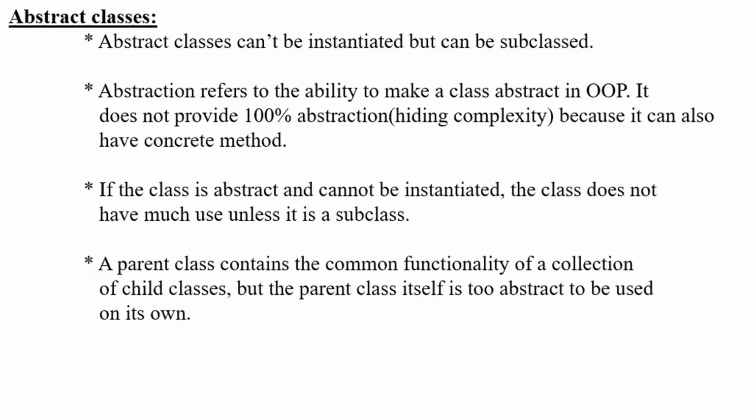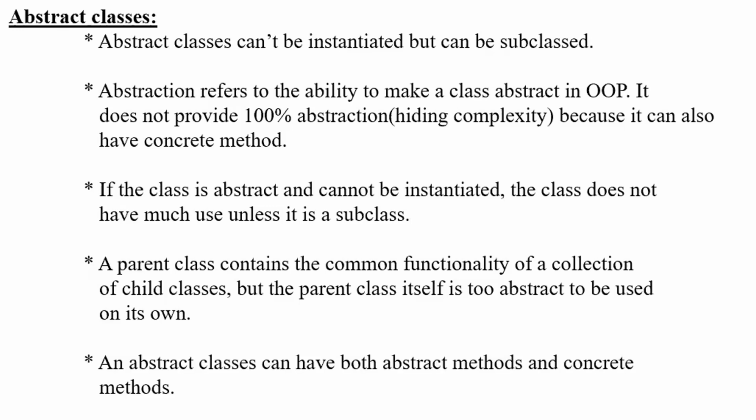In most scenarios, the parent class will have common methods, and this has been made abstract. So the child class has to give an implementation for that, then it can proceed further. Abstract classes can have both abstract methods and concrete methods. Concrete method means you know the definition of it.